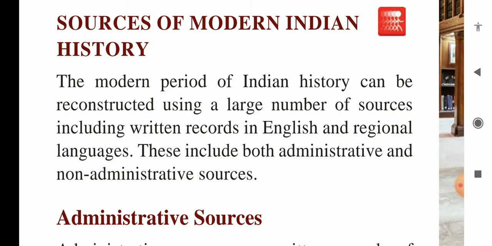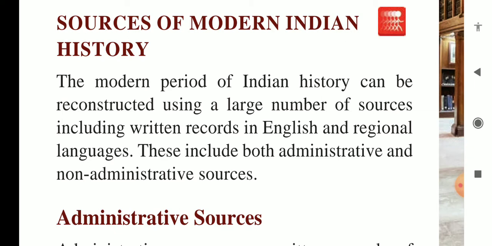For the modern period of Indian history, to reconstruct it and build an organized history book, we have to use a large number of sources. That includes written sources in English, because Englishmen, the Britishers, noted each and everything, and sources in regional languages also.